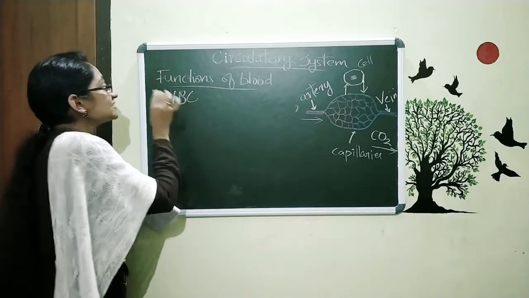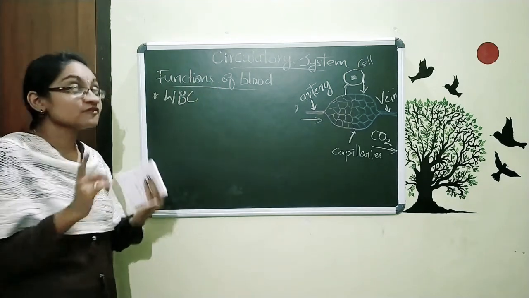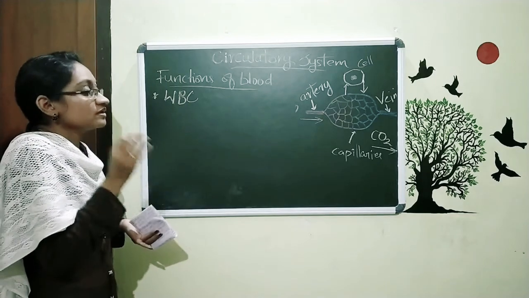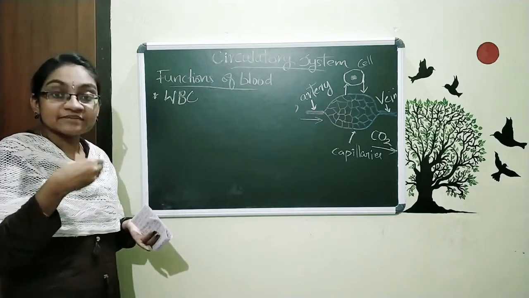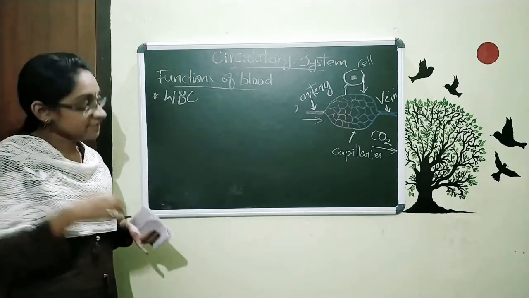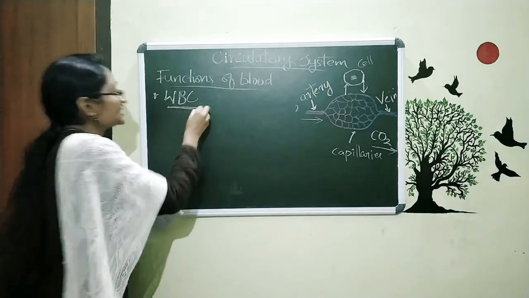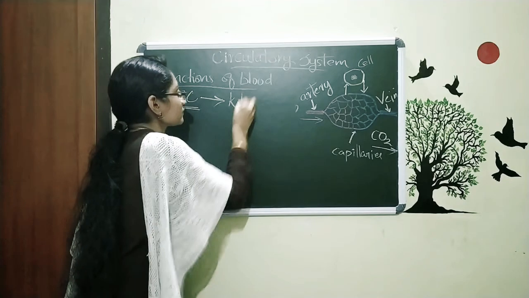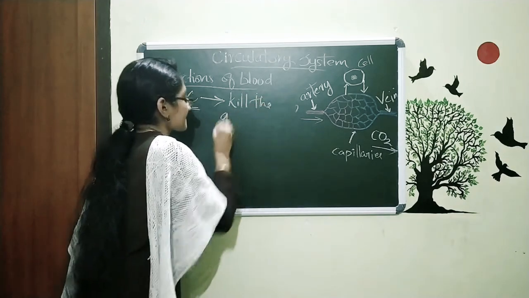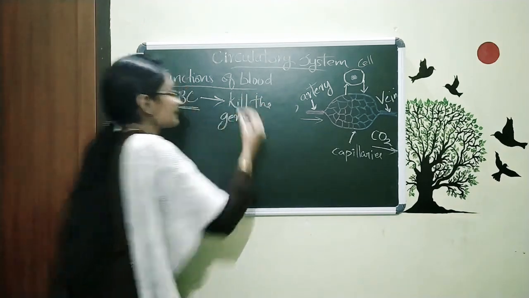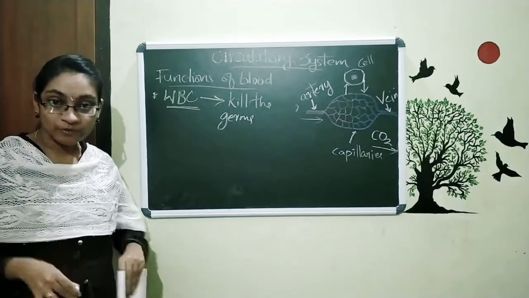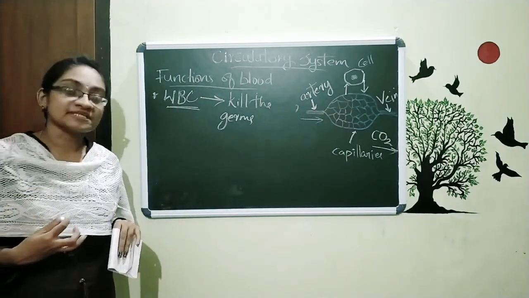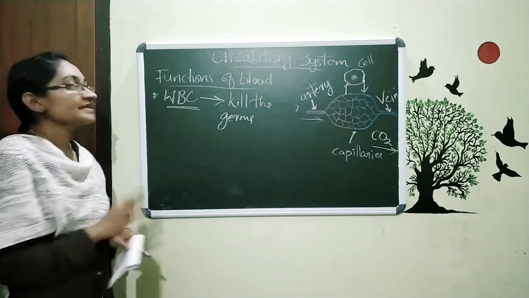So the WBC present in our blood will kill the germs that are entering our body, and thereby it will protect our body from diseases. This is the next function.